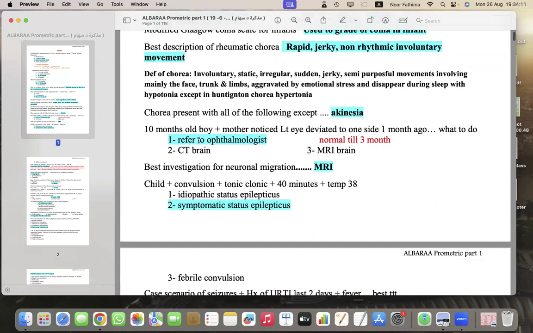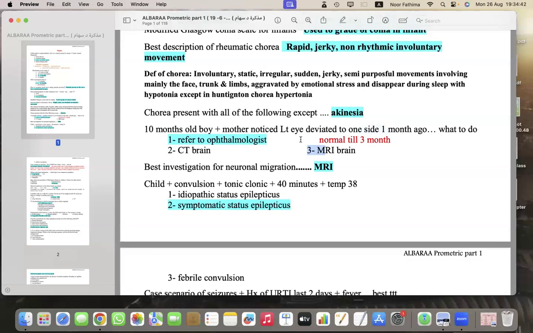Next, a 10 month old boy, mother noticed left eye deviated to one side 1 month ago. That means when he was 9 months old, she noticed that his left eye is deviated to one side. What to do? So whenever you see a patient with squint, you will not directly do CT brain or MRI brain or anything.